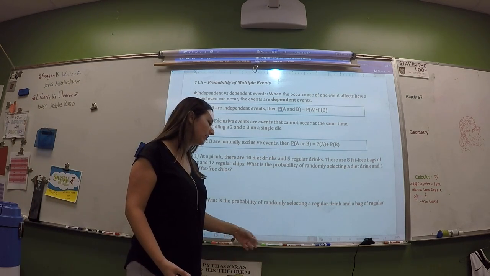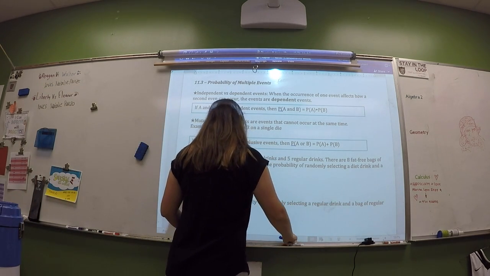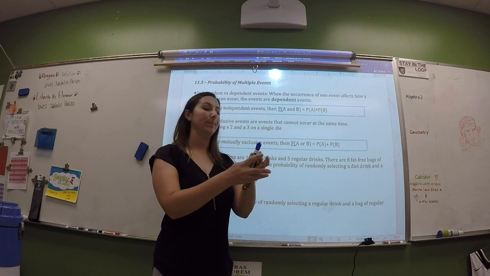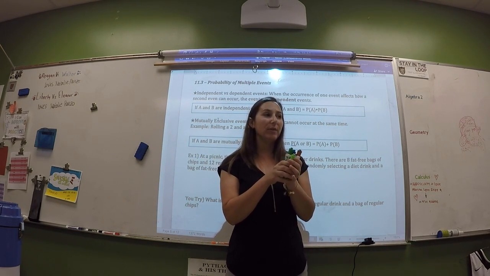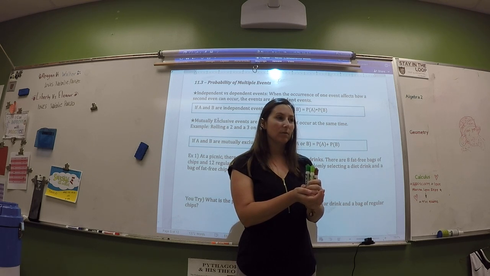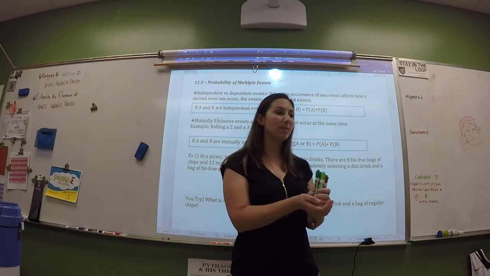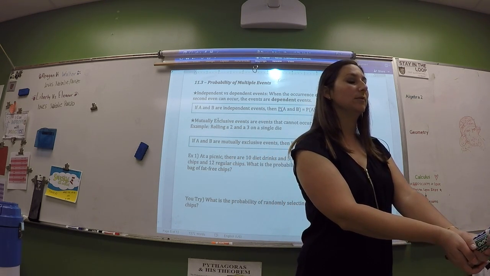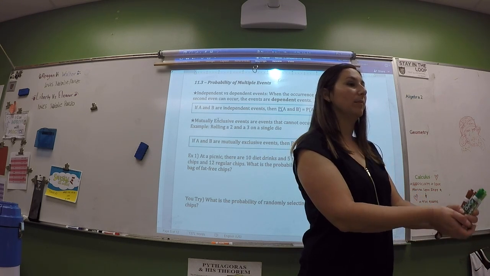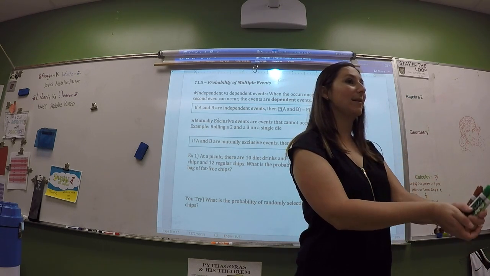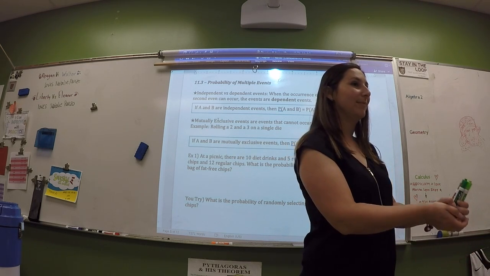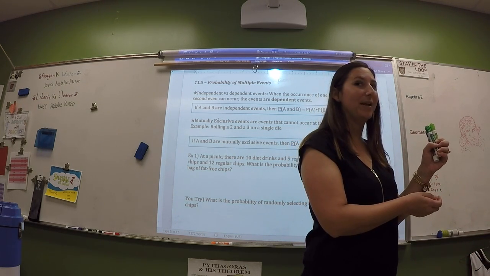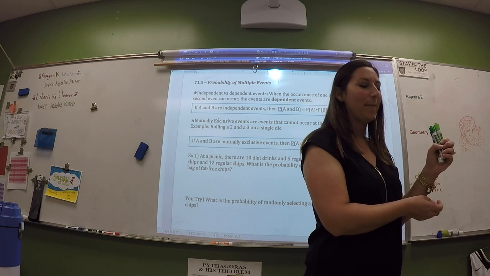So for example, I am holding markers. Braden takes a marker at random. Braden takes another marker at random. Those are dependent events. Why are they dependent, not independent?